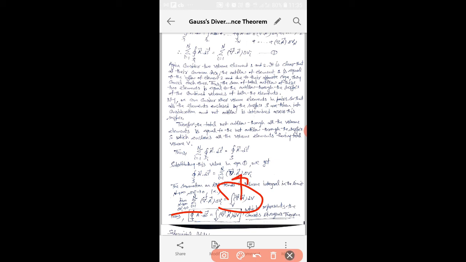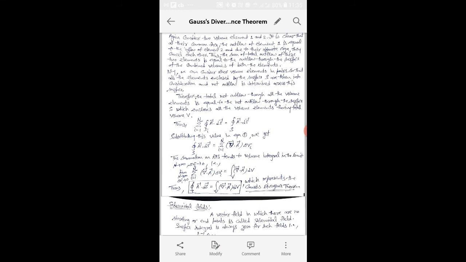What we get is this result, which is nothing but the Gauss divergence theorem. The surface integral of the normal component of A over the closed surface S will be equal to the volume integral of the divergence of the given vector field A taken over the volume V enclosed by the same surface S. So this is the mathematical statement of the Gauss divergence theorem, which is very important. We will use this result quite a lot in our coming chapters.